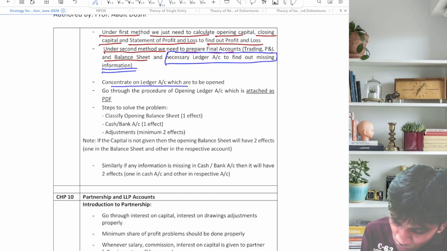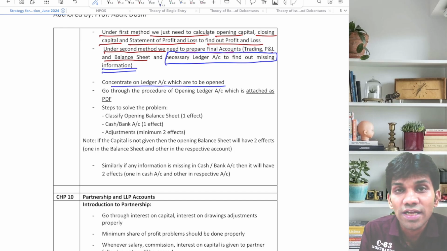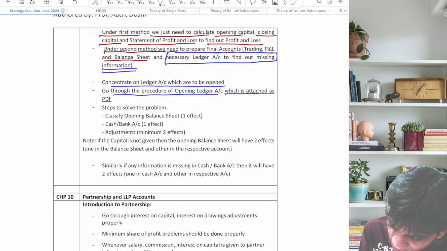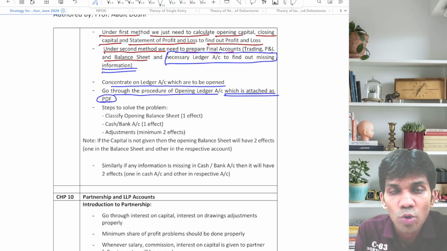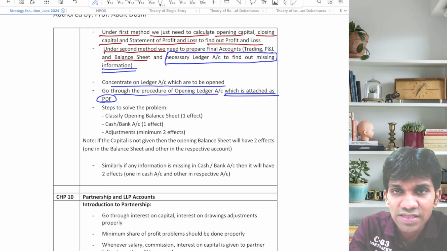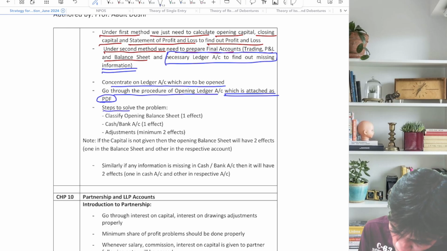Concentrate on the ledger accounts which are to be opened. Focus on all the ledger accounts which need to be opened. Go through the procedure of opening ledger accounts which is attached as a PDF. Again, for which accounts to be opened and what will be the balance figure, you have a PDF available. You can easily go through the PDF. Steps to solve the problem.